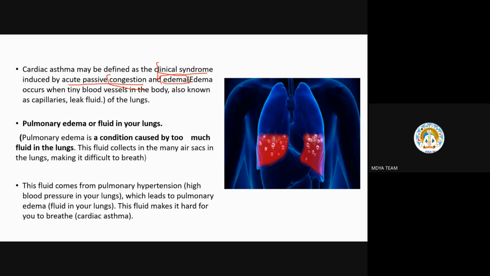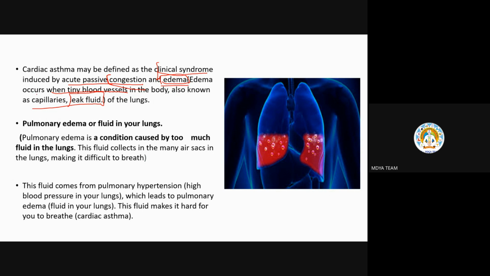So what is happening in this congestion and edema? What is edema? It occurs when the tiny vessels in the body get ruptured or broken down. These minute blood vessels, which are so thin, are called capillaries.